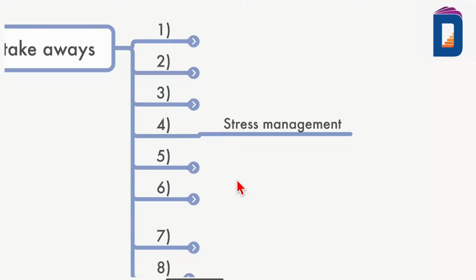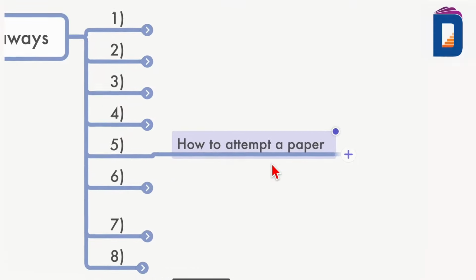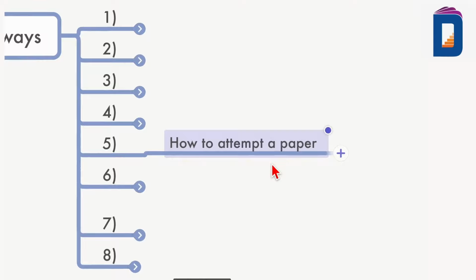So those who handled that period actually managed to handle the stress better than anyone else. Okay, I'll come to this, don't worry. How to manage stress? Yeah, that's one of our biggest agendas. Now, how to attempt a paper? It's very important.